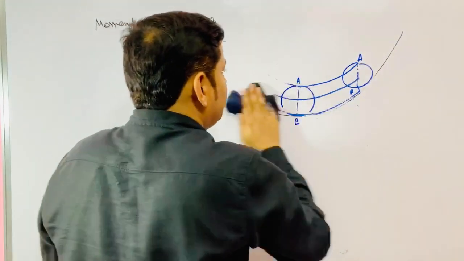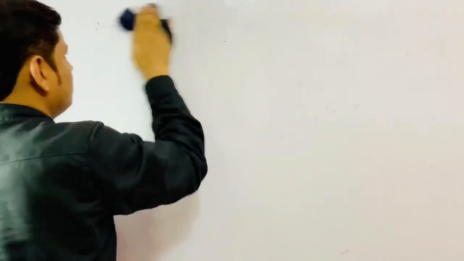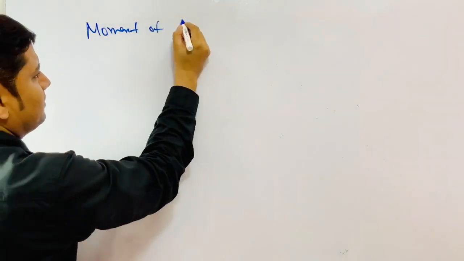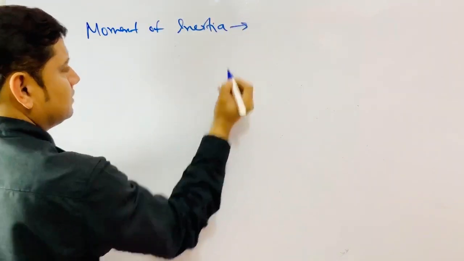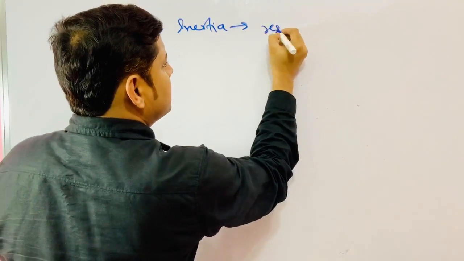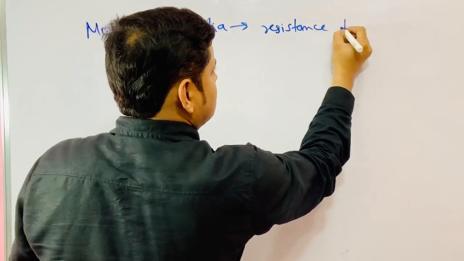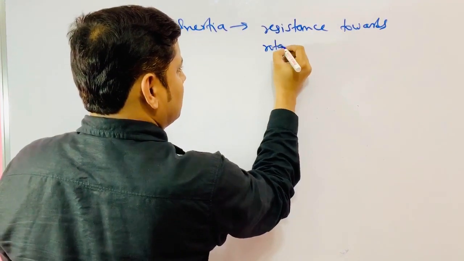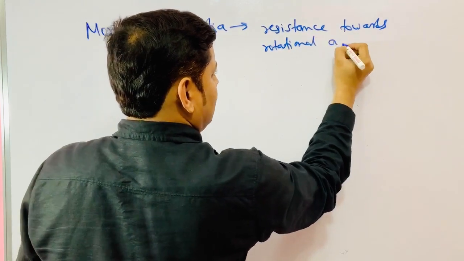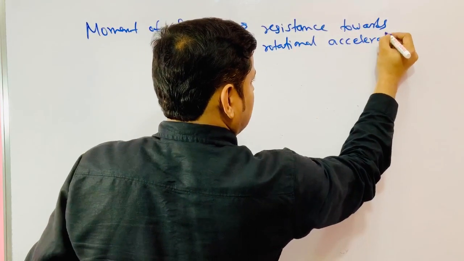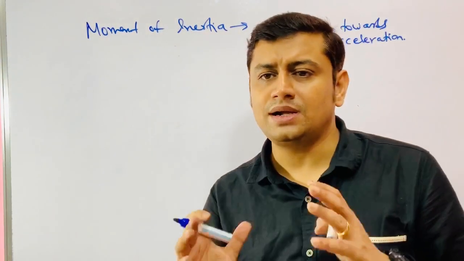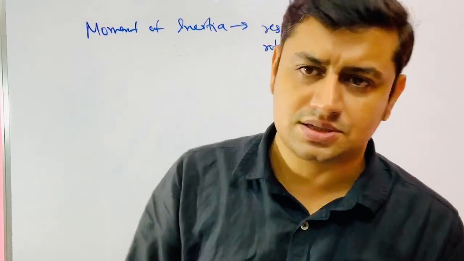Okay. Now come to moment of inertia. What is moment of inertia? Moment of inertia means it is resistance towards rotational acceleration, and the measured value of the property of a body to maintain its constant omega or remain at rest.